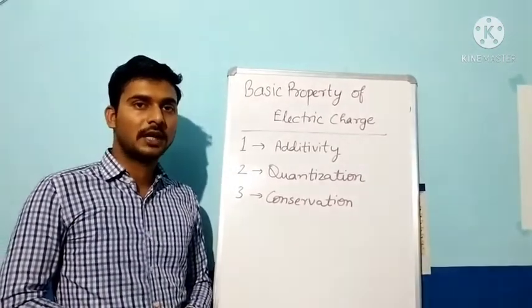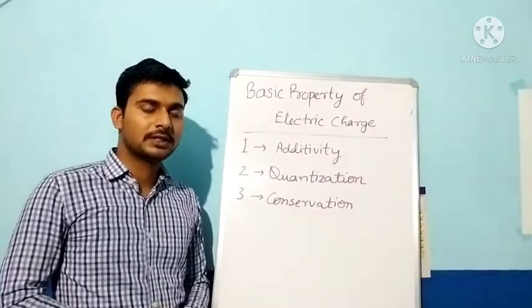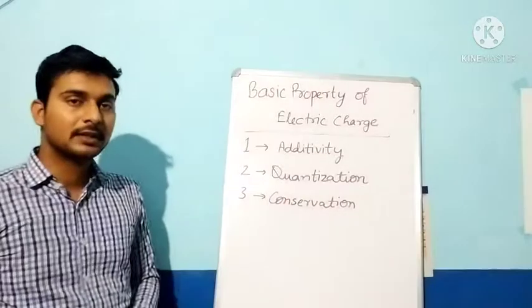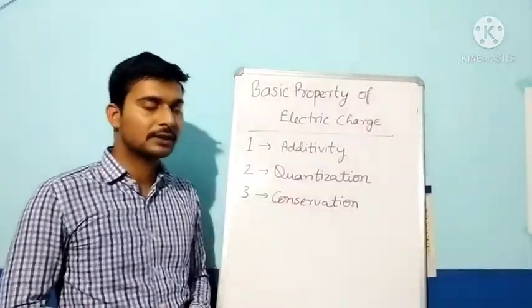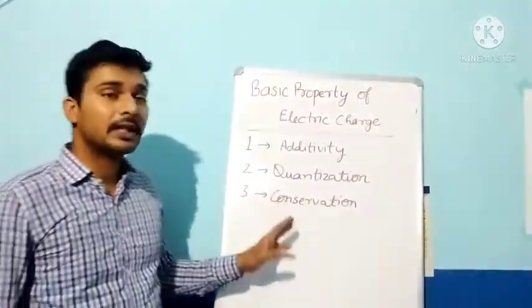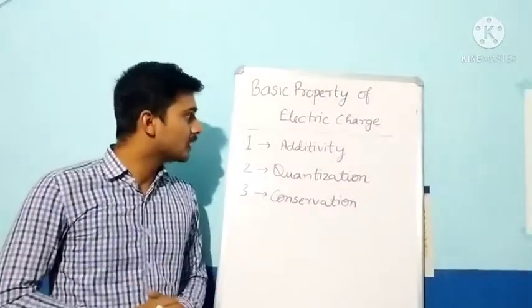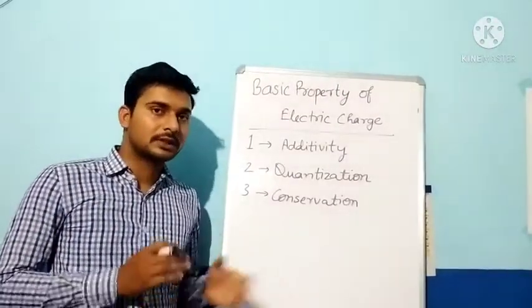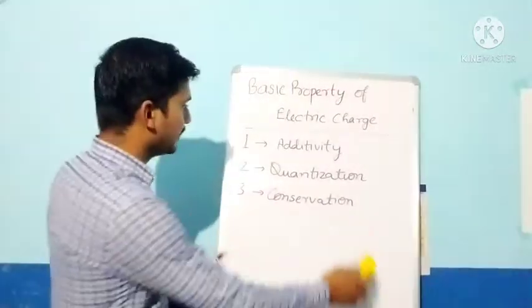So let's start with our new topic, basic properties of electric charge. There are three basic properties of electric charge. The first is additivity, the second is quantization, and the third is conservation. We will discuss these three topics. Our first topic is additivity.